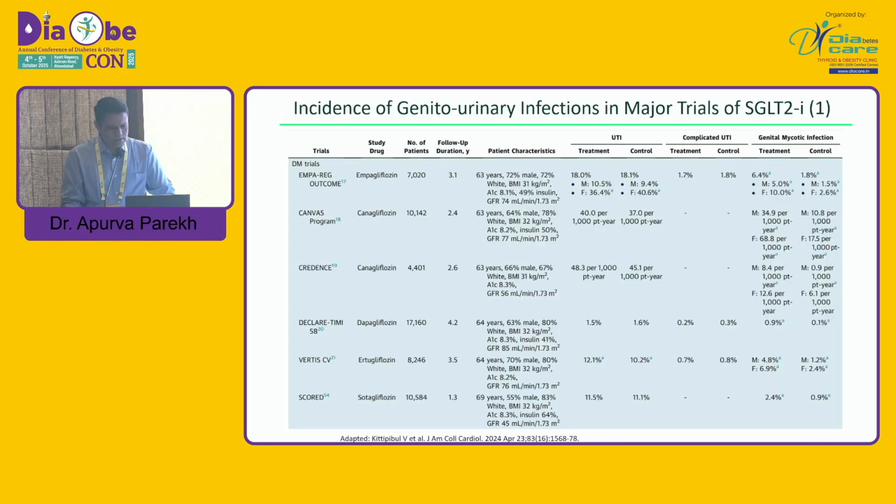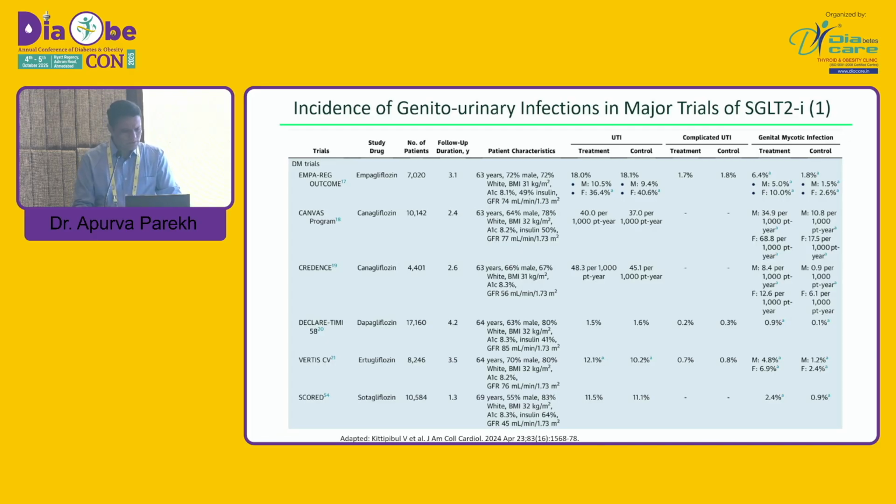Again, the most worrying thing about SGLT2 inhibitors is UTI or genital infection. Across all the cardiovascular outcome trials, as well as the specific renal trials, there is a higher incidence of genitourinary mycotic infection, but not complicated UTI. If you see the EMPA-REG outcome trial, around 18% of patients in both the control and treatment groups had UTI. But genitourinary infection was 6.4% compared to 1.8% in the control group.